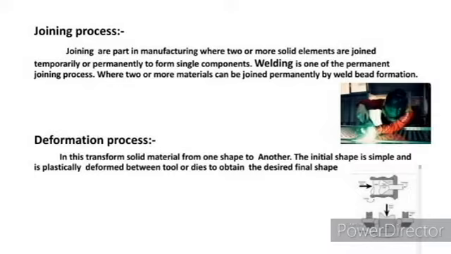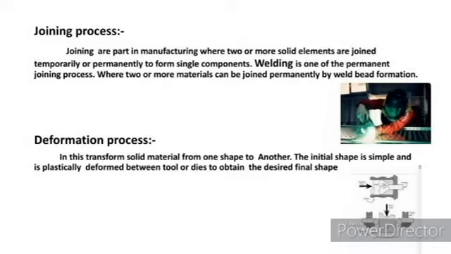Joining process. The joining process is defined as two or more solid elements joined temporarily or permanently to form a single compound. In this process, welding is a major part, where two metals are joined permanently by weld bead formation. It is explained where the two different types of metal are heated at the place where they are to be joined. It can be applied with a filler metal or by melting the same metal which is to be joined.